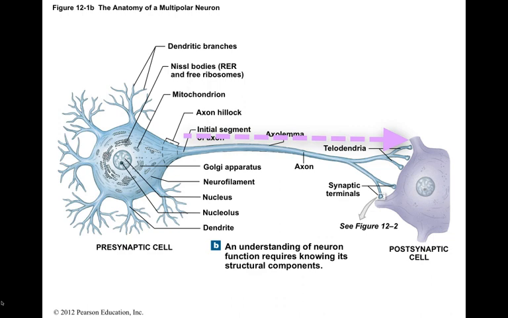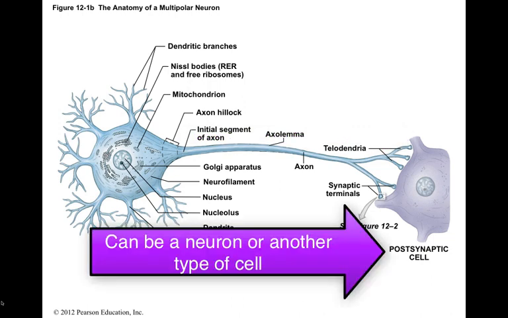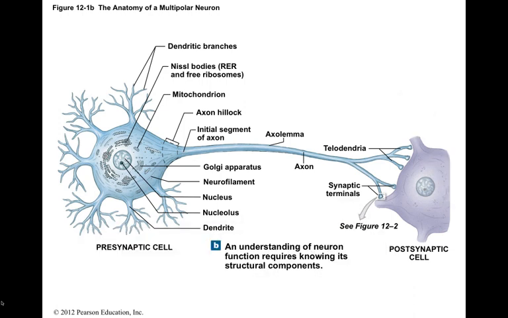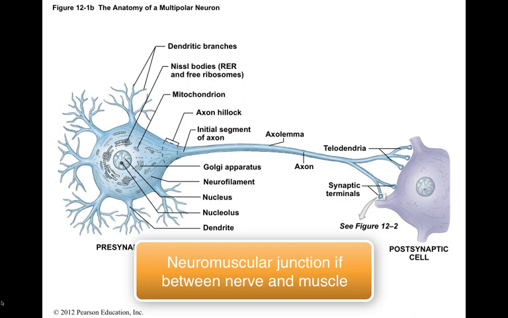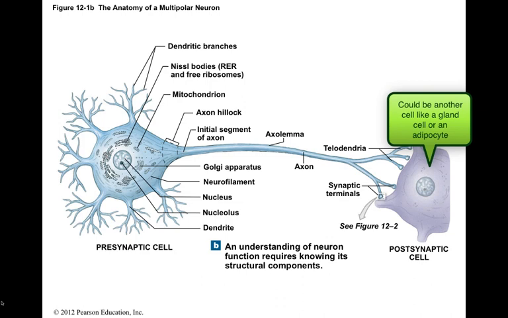The postsynaptic cell can be another neuron, or it can be another type of cell. One neuron may communicate with another at a synapse on a dendrite, on the cell body, or along the length of the axon of the receiving cell. A synapse between a neuron and a muscle cell is called a neuromuscular junction, as we saw when studying muscle tissue. Neurons may also innervate, or are distributed to, a variety of other cell types such as glands and adipocytes.